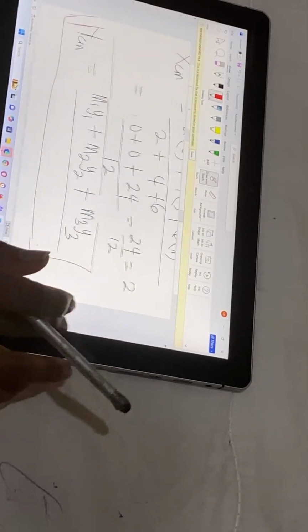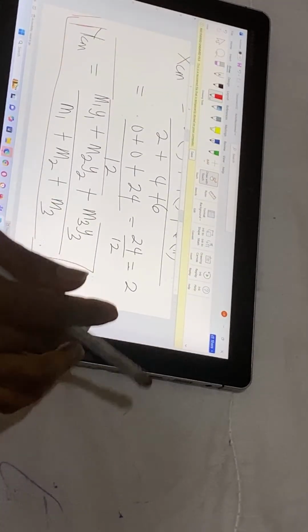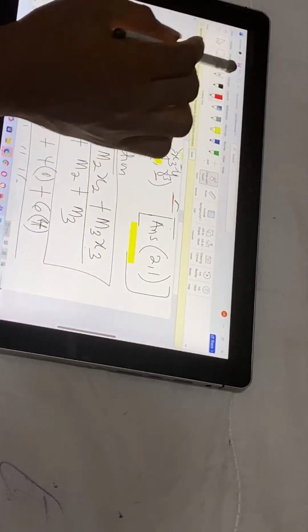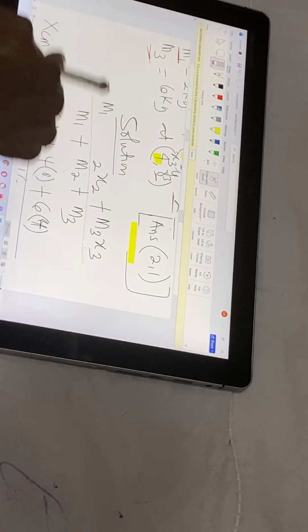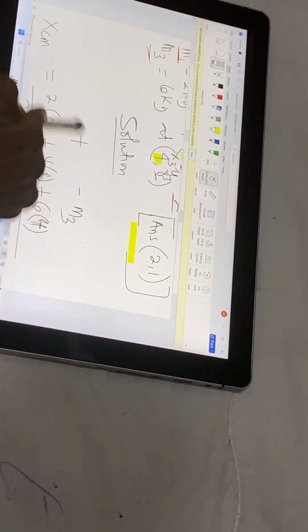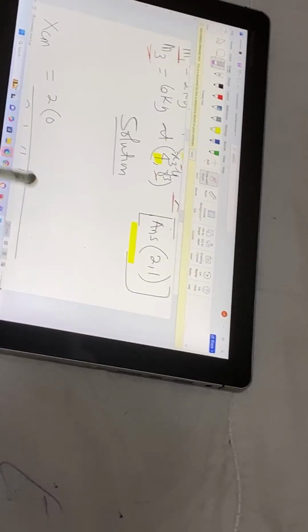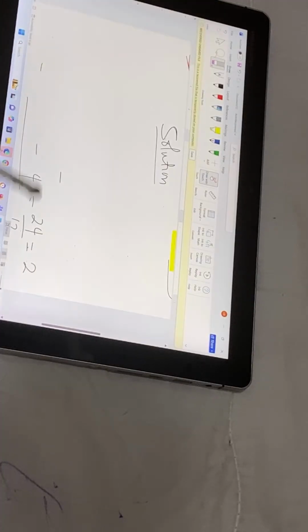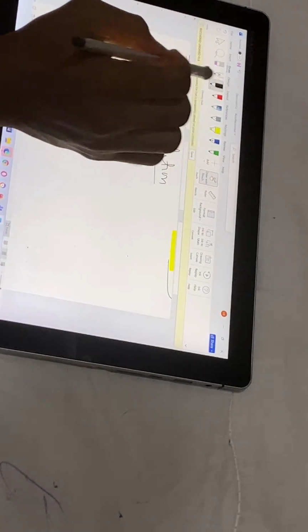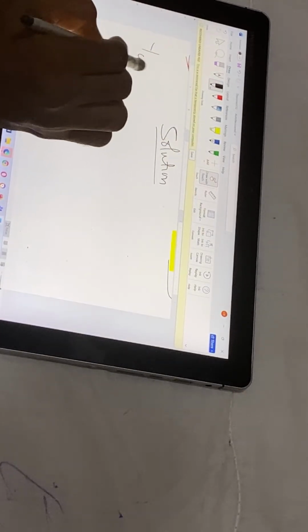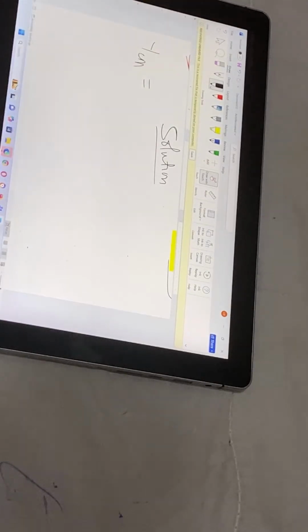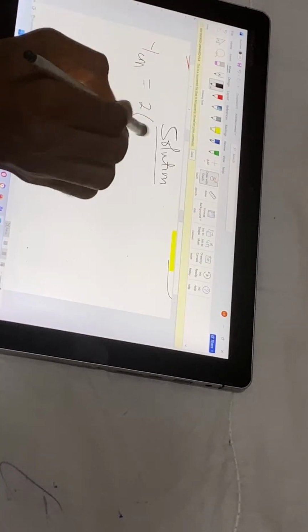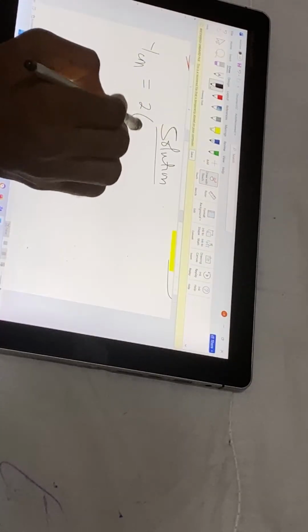Okay, now let's solve the Y center of mass. Now let's input the values for Y center of mass. Remember from the question, our m1 is 2, so y1 is 0.